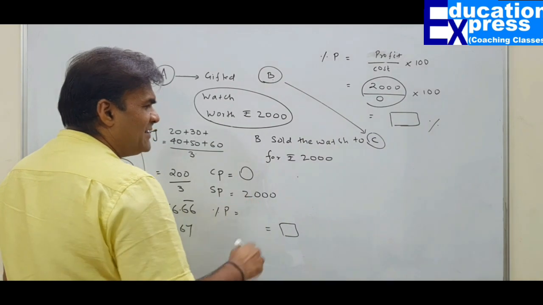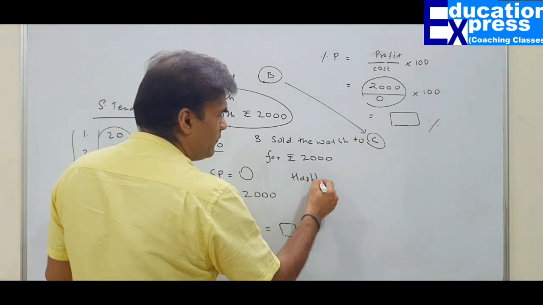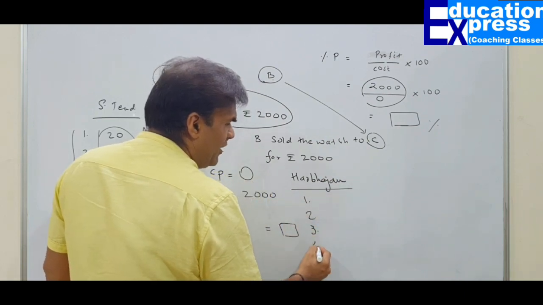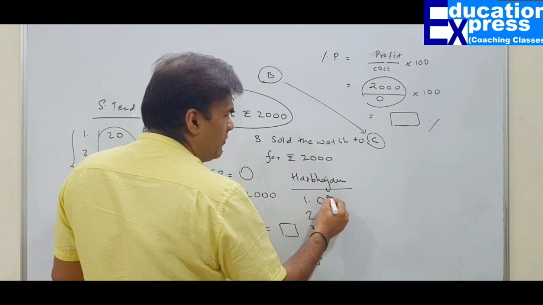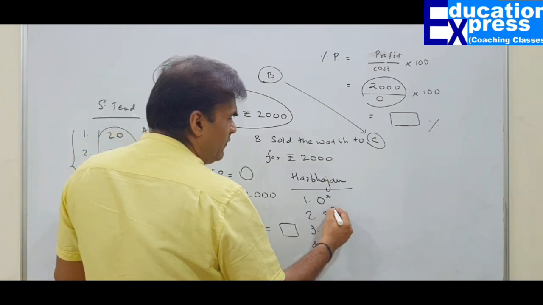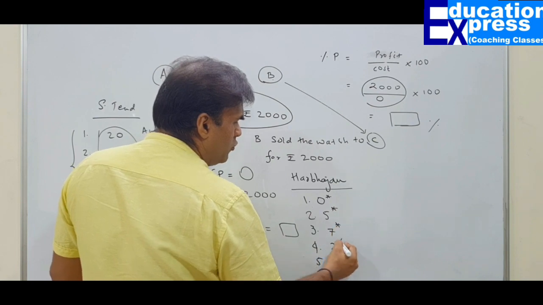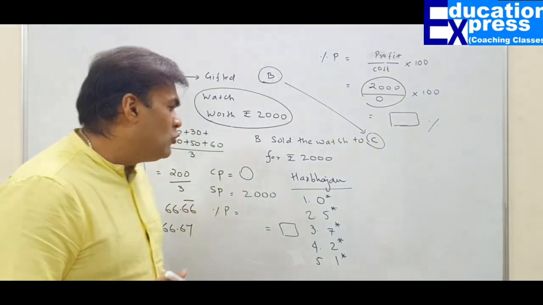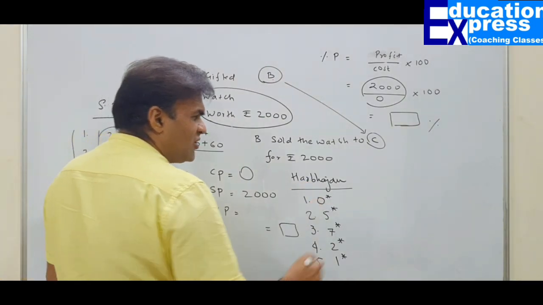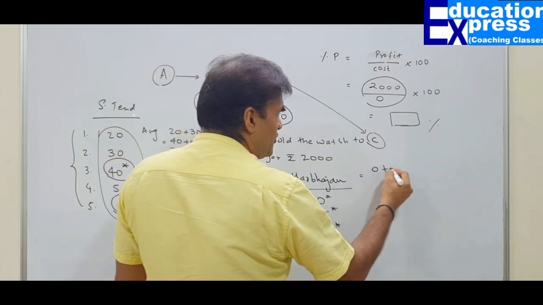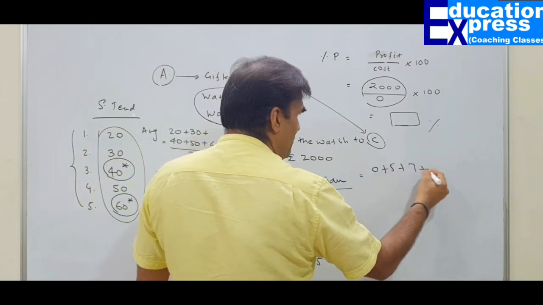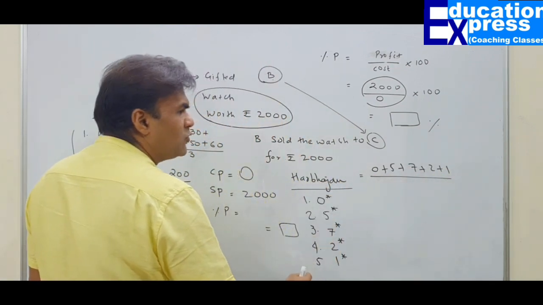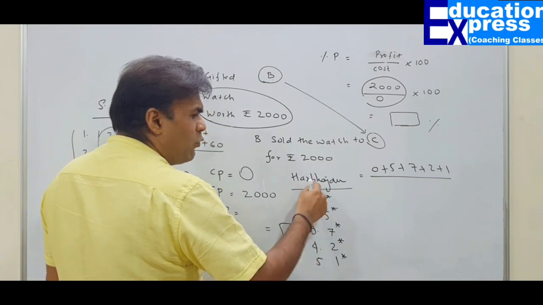Supposing, let us say, as against this, Harbhajan Singh, first inning, second inning, third inning, fourth inning and fifth inning: 0 not out because he did not get batting, only 5 not out, 7 not out, 2 not out, 1 not out. Most of the time he comes to play only for the last 1 or 2 balls. The last 5 innings were such. So in this example, his average is going to be 0 plus 5 plus 7 plus 2 plus 1, the whole divided by the number of times Mr. Harbhajan has got out. Harbhajan Singh has not got out even once.